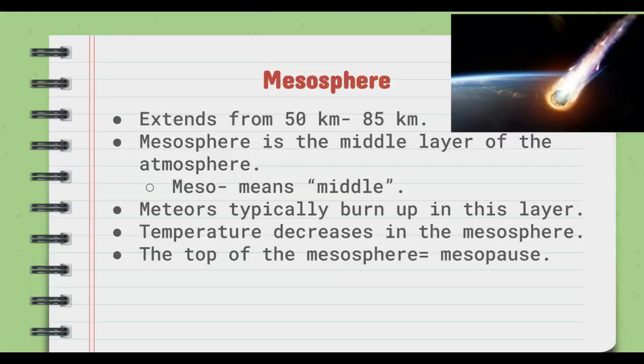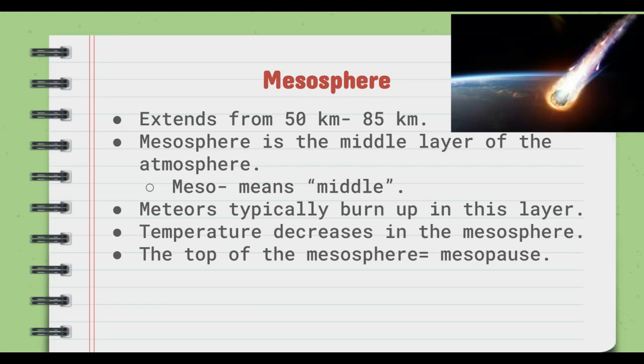The next layer is the mesosphere. The mesosphere extends 50 kilometers to around 85 kilometers above Earth's surface. The mesosphere is the middle layer of the atmosphere, and one way you can remember that is meso means middle, and they both start with the letter M.